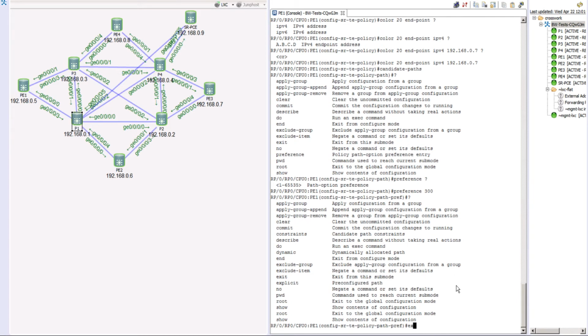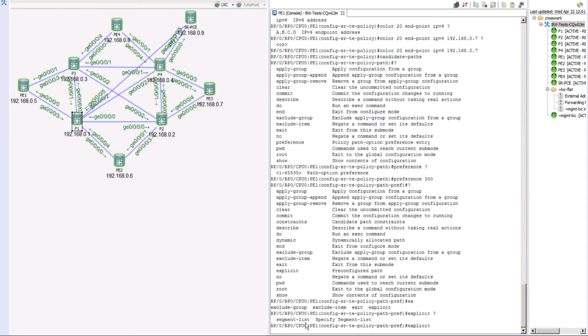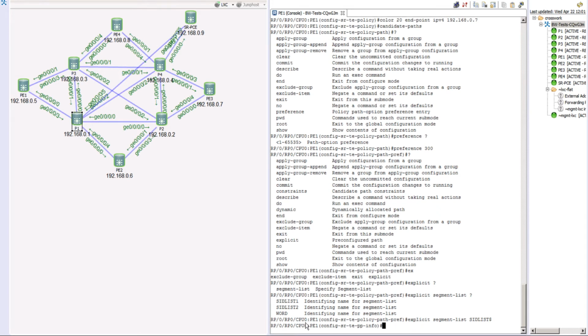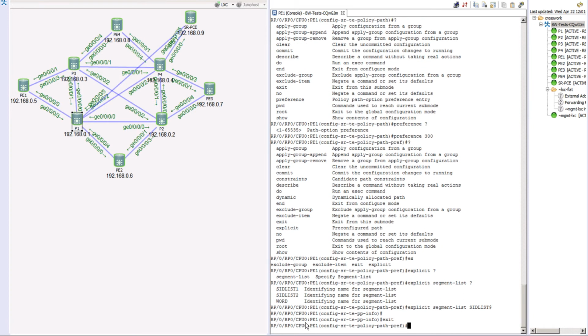We'll say here explicit. With the explicit, it says, tell me the segment list that you plan to use. Now with the segment list, we have two options, SID list 1 and SID list 2. So let's say I want to use SID list number 2 in this case. We just configured a preference of 300, and under that preference, we gave our path. The path name is SID list 2. Now let's come out and configure another preference. We are still under preference, so let's come out one more level.